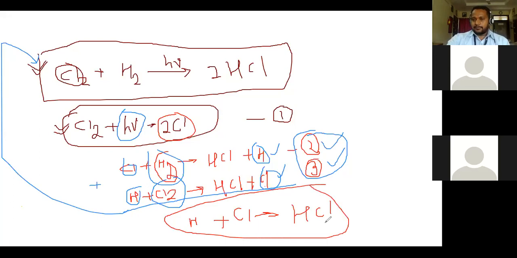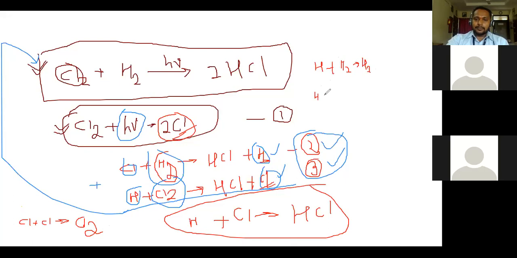It is a terminating step, or a termination step. Similarly, the chlorine atom that is formed in the first step and the chlorine atom that is formed in the third step also react, and it leads to formation of a Cl2 molecule. Also, two hydrogen atoms may recombine. It leads to formation of hydrogen molecules also. These are the terminating steps.